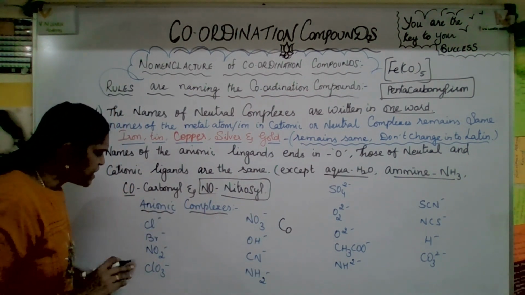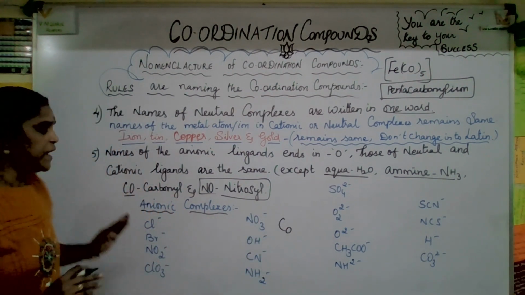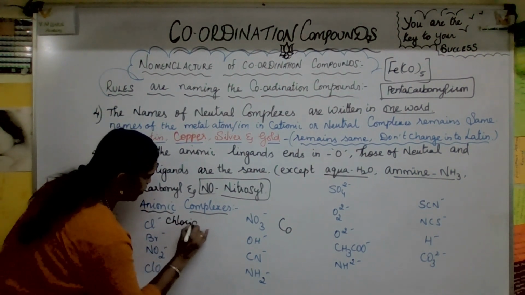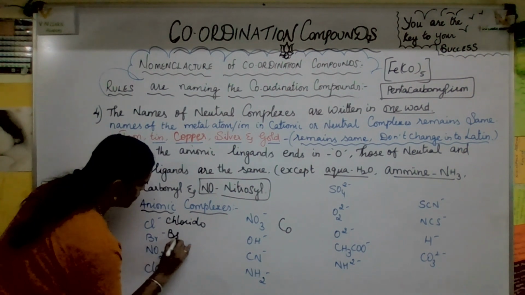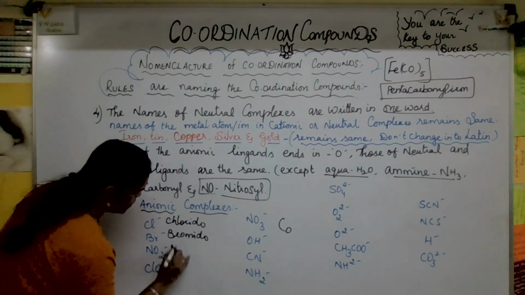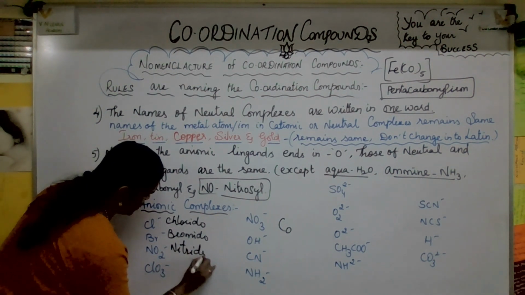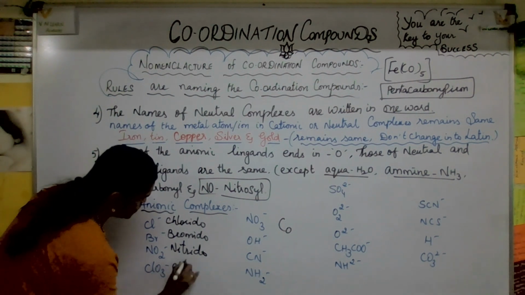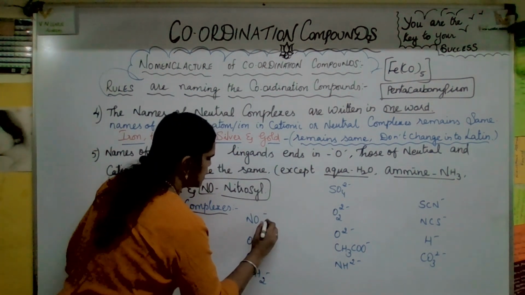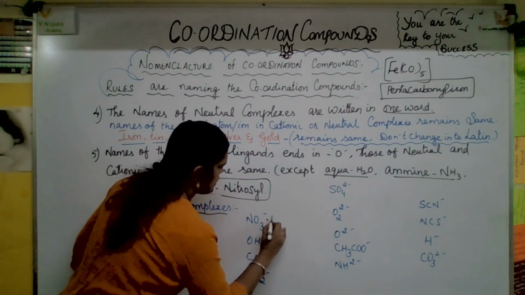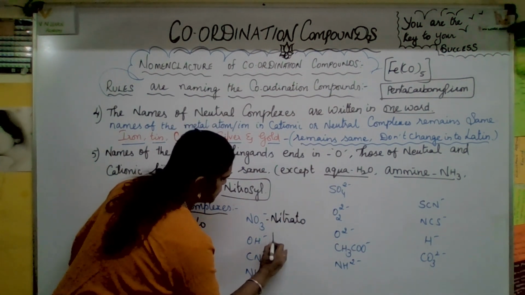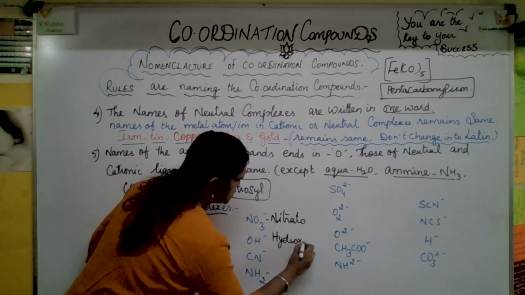Okay, now the next one here. Anionic ligands. How do we name those? Here, chloro for chloride, bromo for bromide, nitrito for nitrite, chlorato, nitrato, and this is hydroxo.